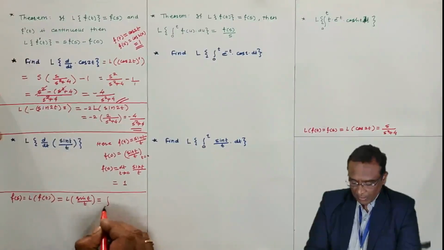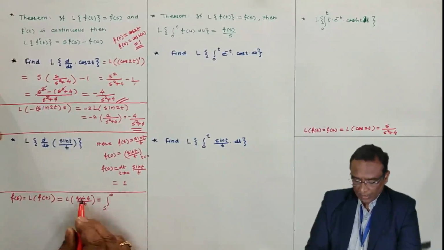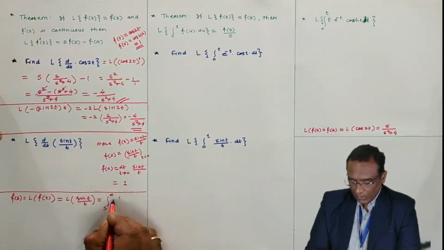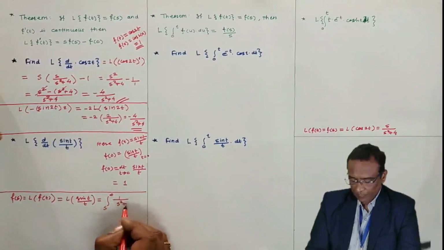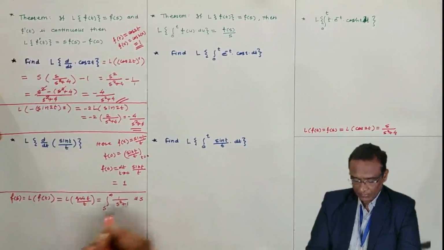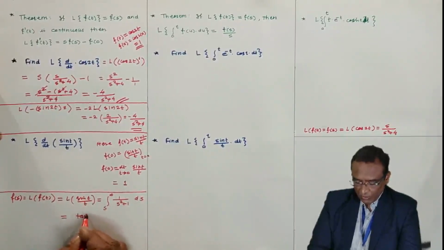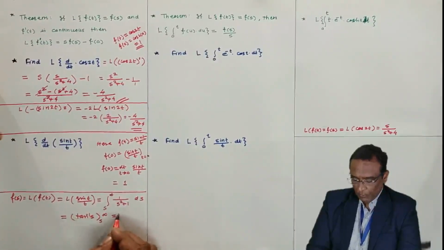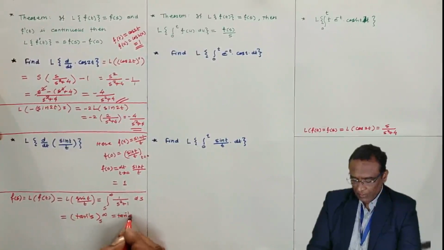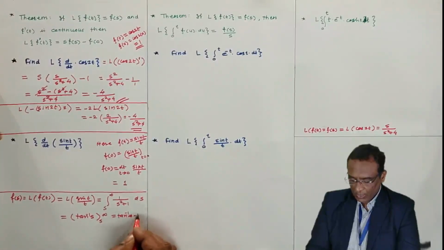Against this t, I am writing integral from s to infinity, and Laplace of sin t is 1 by s square plus 1. Then the integral of 1 by s square plus 1 is tan inverse of s from s to infinity. Put the upper limit tan inverse of infinity, put s equal to infinity, put s equal to s.